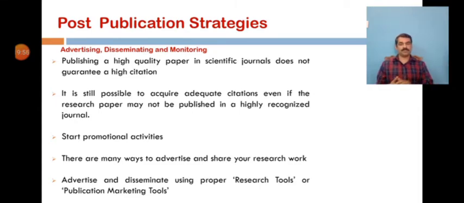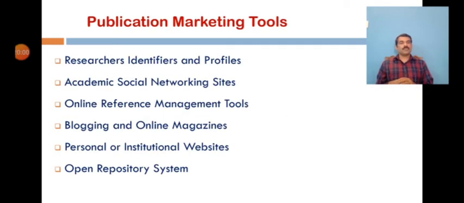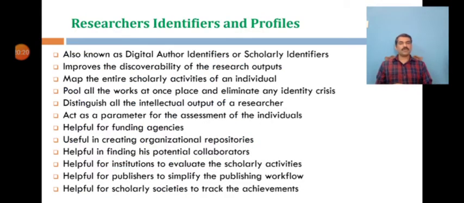And what are those publication marketing tools? Publication marketing tools can be categorized under major heads such as researcher identifiers and profiles, academic social networking sites, online reference management tools, blogging and online magazines, personal or institutional websites, and open repository systems. Let us see them one by one. The first one is researcher identifiers and profiles. You might have heard about this: author ambiguity.